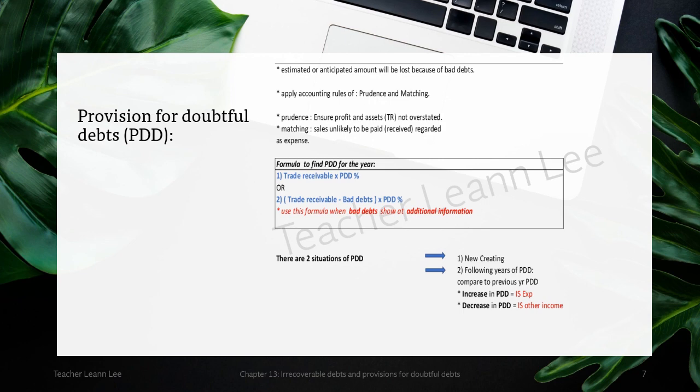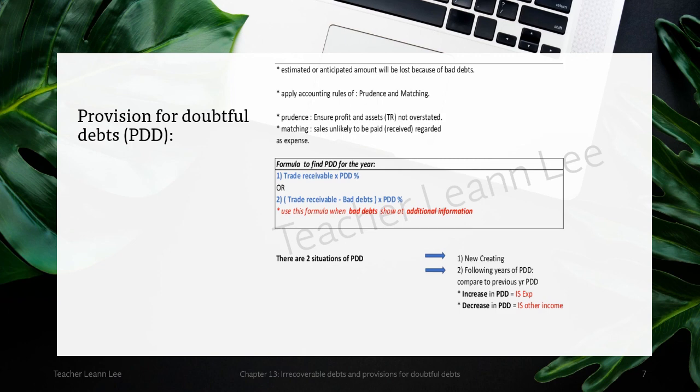You can see your trial balance. If the trade receivable shows in your trial balance and the bad debt also shows in the trial balance, your trade receivable does not need to minus bad debt again. Why do I say again? Because it is already reflected in the trade receivable T account, meaning it was already minused before they got this trade receivable amount stated in their trade receivable. They already closed it with the bad debts deducted.